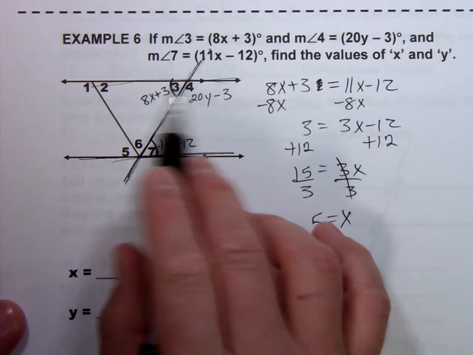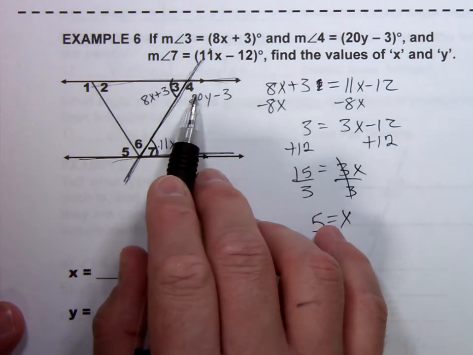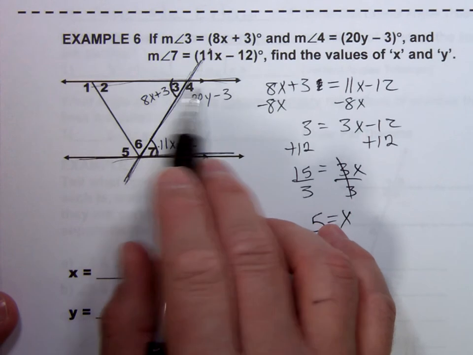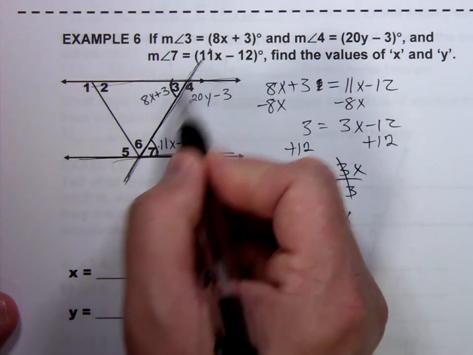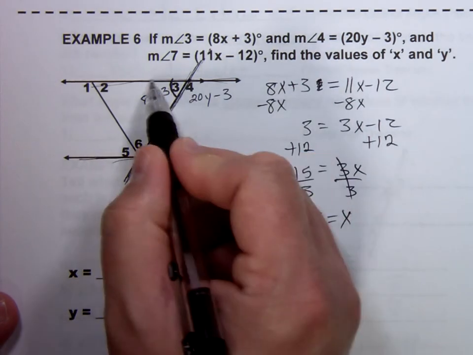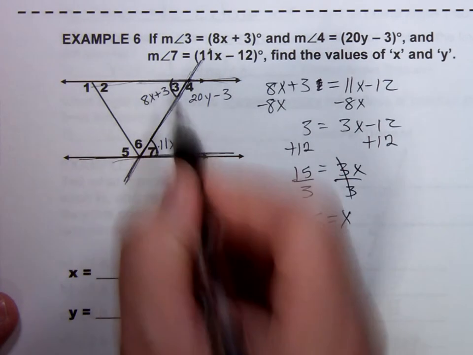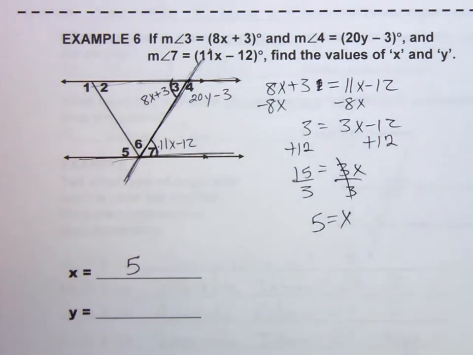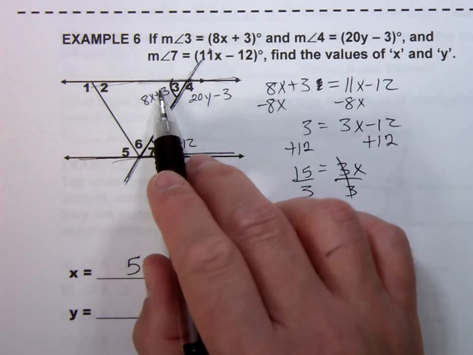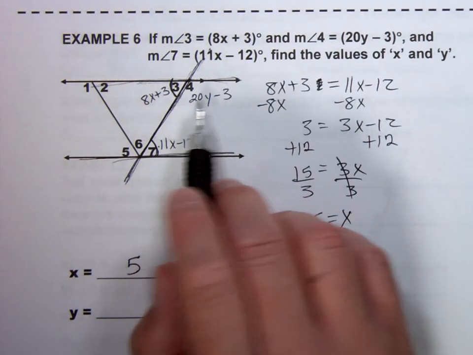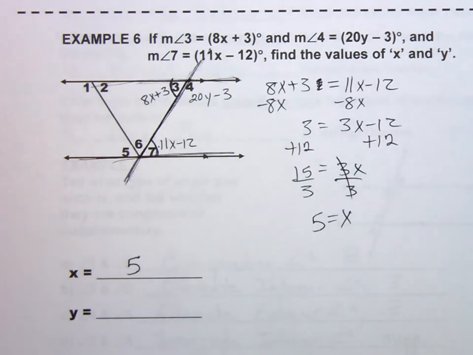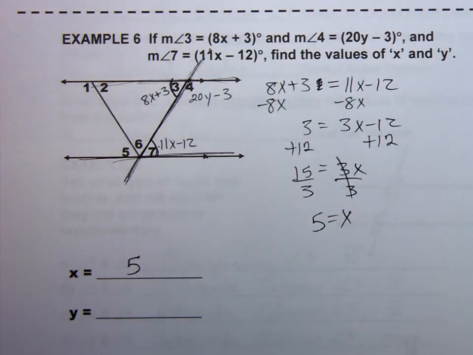And notice angle 3 and angle 4 are a linear pair. They're at the same intersection, side by side. They're sharing a vertex, sharing a side, and they're creating that straight angle. They got opposite rays for the non-common sides. Those are supplementary as well. So I could substitute 5 in for x here, find out what that is, and these two would add up to 180. Either way, I should get the exact same answer. So it really doesn't matter which one you want to do. So I'm just going to substitute it in here.